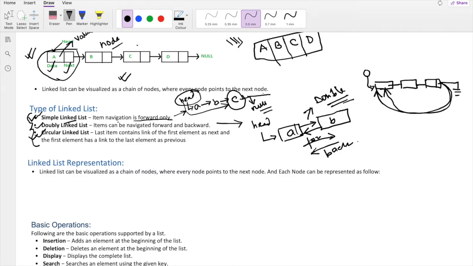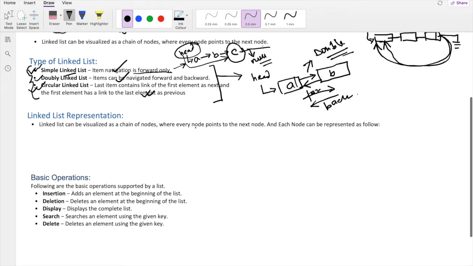So mostly if you are going to any interview, you can expect questions from single and doubly linked lists. And if you are going to a product based company, there are a few questions related to a circular linked list, which I will definitely cover. I will cover all the questions in my question and answer videos, so maybe in the next video tutorials, I will upload them one by one. So this is the main difference, or the types of linked list that are available.